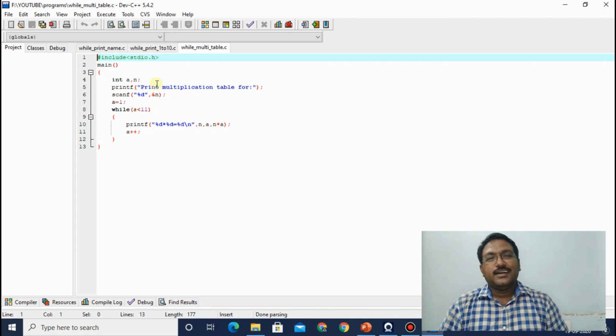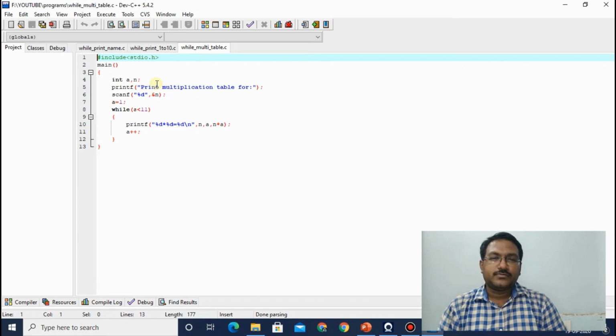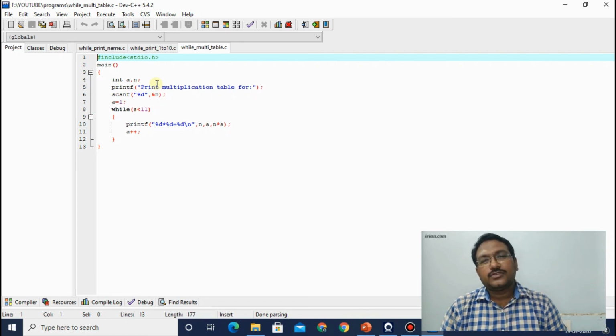Fine. So again, the condition which is written inside the while loop, or any loop in C, is totally dependent on the programmer. The programmer can write the condition according to him or her. I can write here a less than equal to 10. I can also write here a less than 11. Both the conditions will work the same way.